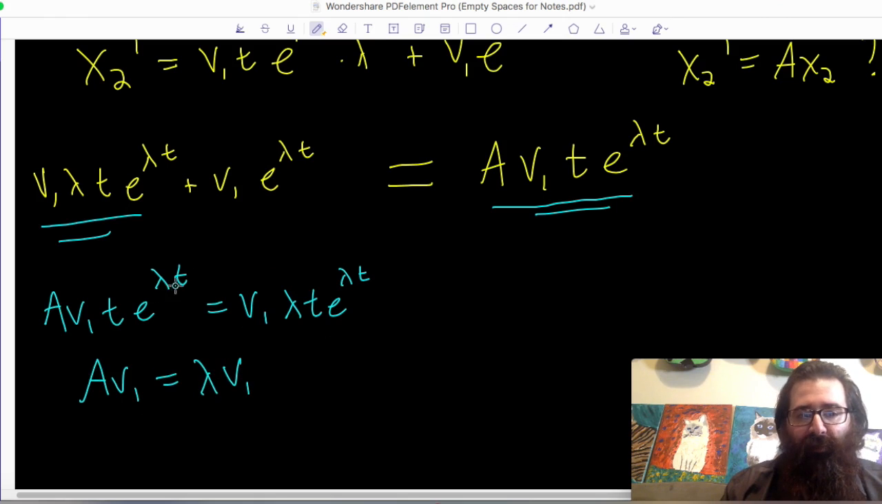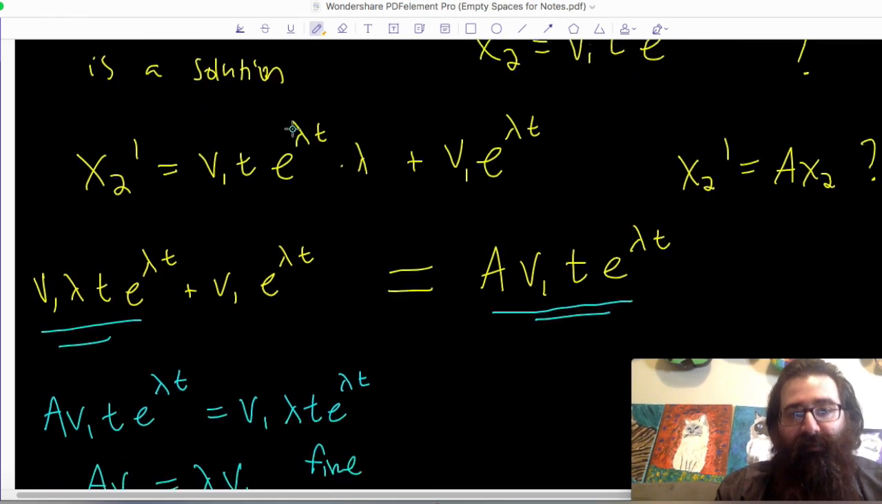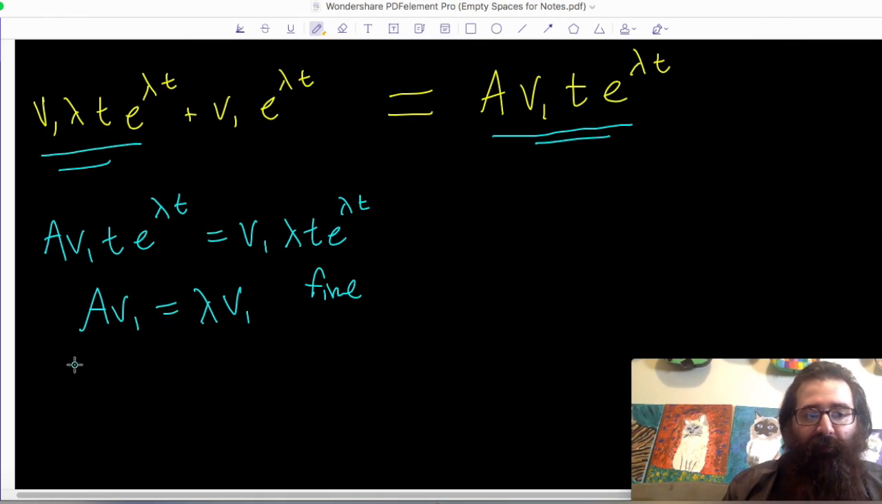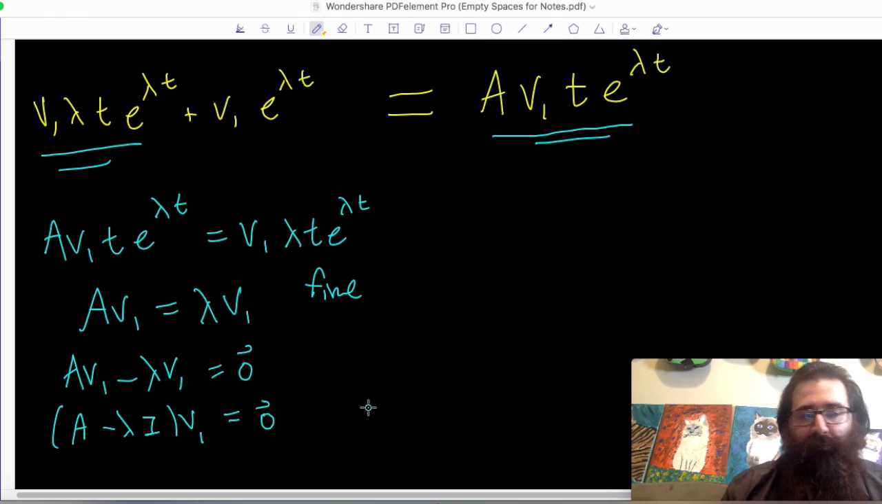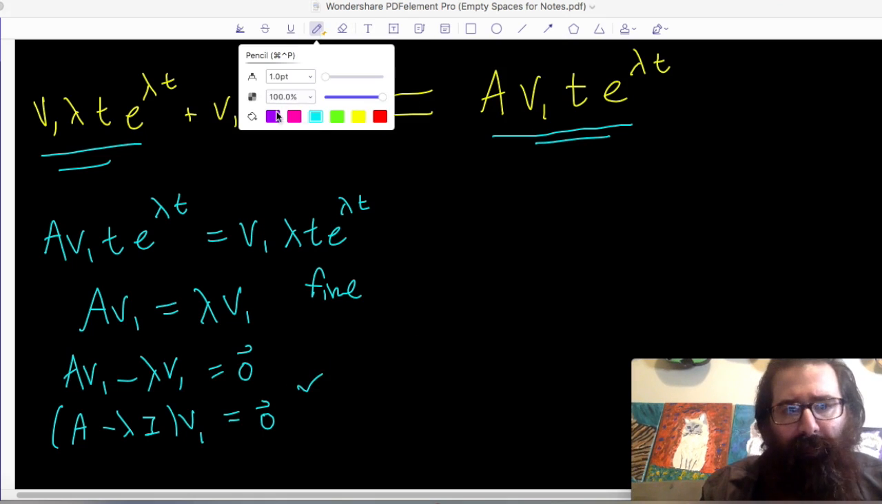So ignoring that they both have t e to the lambda t on each side, this means A v1 is equal to lambda v1. And this is true, this is fine. This is just saying what we already knew, which was that x1 is a solution, and giving us that eigenvalue eigenvector relationship, that A v1 minus lambda v1 is equal to the 0 vector, or, factoring out v1, that A minus lambda I times vector v1 is equal to the 0 vector. This is correct. I have nothing bad to say about that.